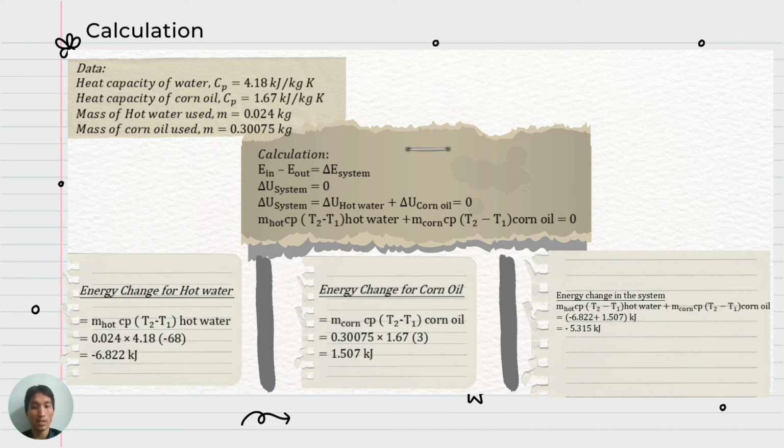After we calculate both the energy change for hot water and corn oil, we can calculate the energy change in the system, where the formula is mass of hot water times heat capacity of water times temperature change of hot water, plus mass of corn oil multiplied with the heat capacity of corn oil multiplied with the temperature change of corn oil, and then we get the final answer is negative 5.315 kilojoule.